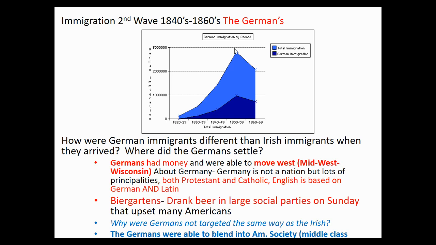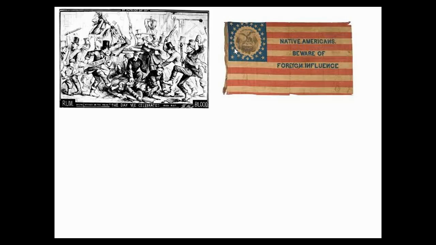So they started becoming part of the American dream. And another one is they spread out across the United States. They were not centralized in only New York or Boston, right? They're all over America. So they didn't stand out as a large group trying to compete with Americans for jobs. There was just a sparse mingling of Germans throughout the United States, right?